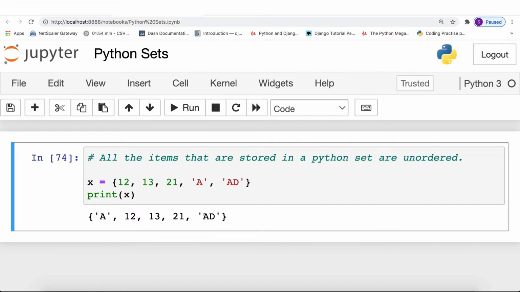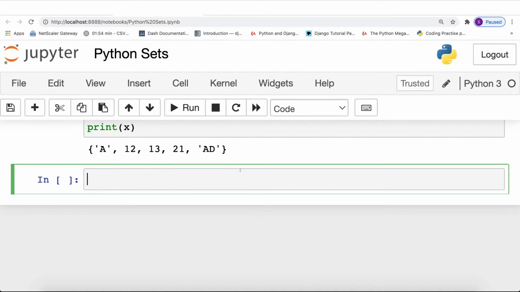Because in a Python list, whenever you store data during the creation of the list, the sequence in which you have stored your data will be maintained throughout the lifetime of that particular list. But when it comes to Python sets, the order or the sequence of the items will not be maintained. So I hope that the first feature is clear. Now let us move on to the second feature.